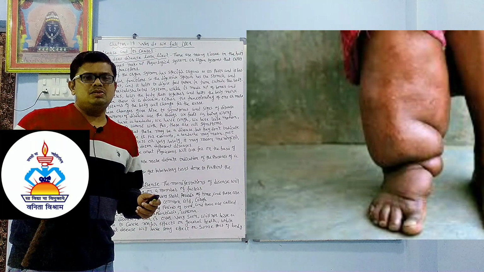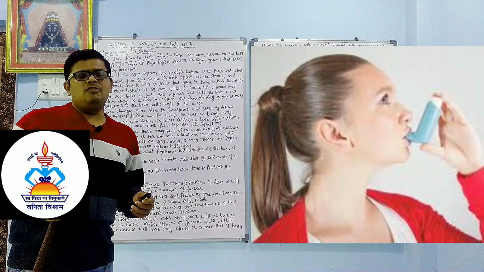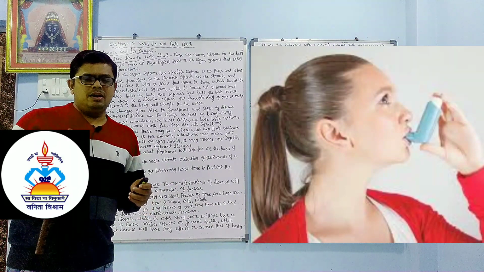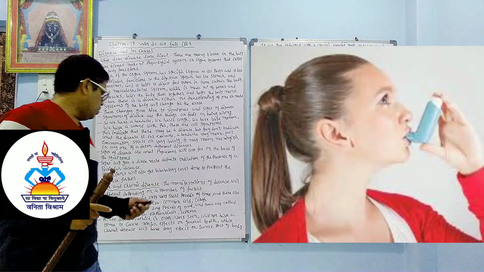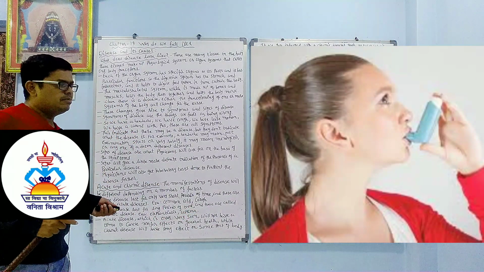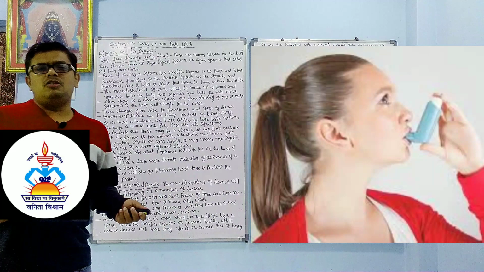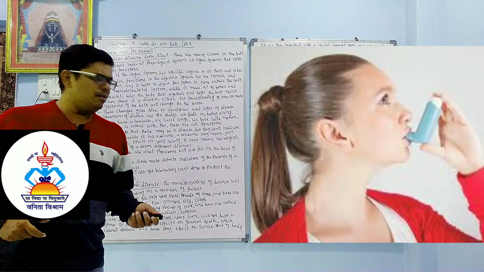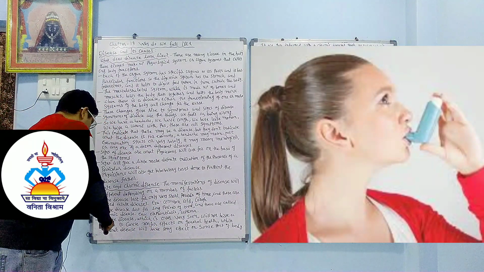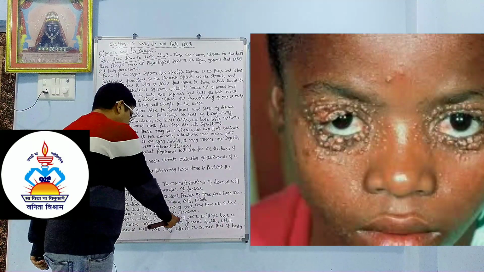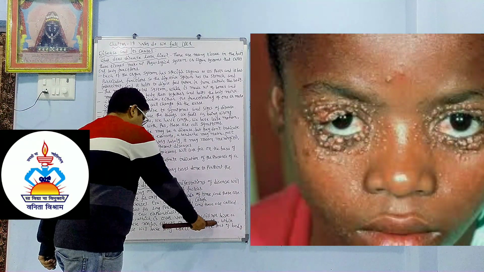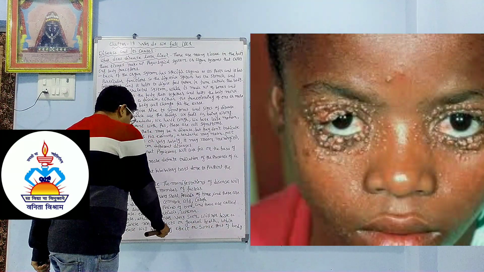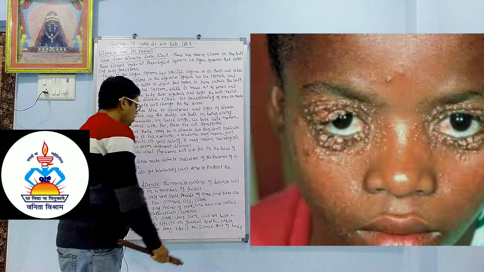In elephantiasis, dear students, the leg of the person becomes like the leg of an elephant. Okay, so it is called elephantiasis. Or asthma, in which the patient cannot breathe properly. Okay, an acute disease which is over very soon will not have time to cause major effects on general health, while a chronic disease will have a long effect on some part of the body.